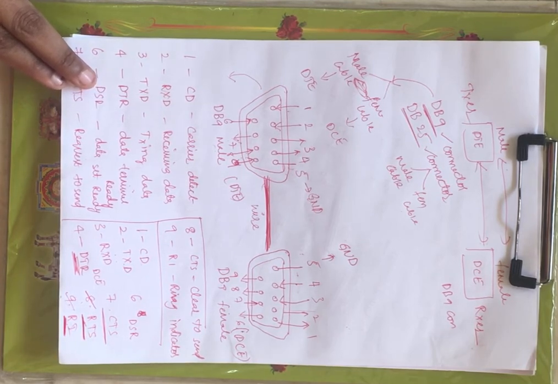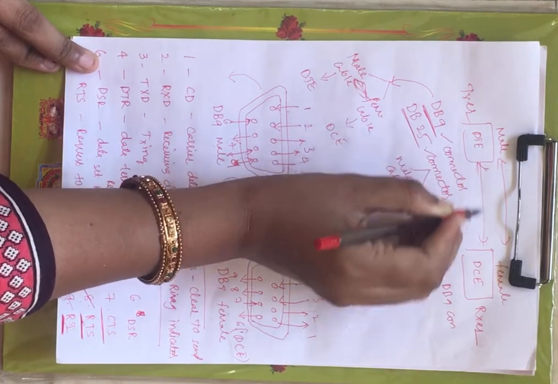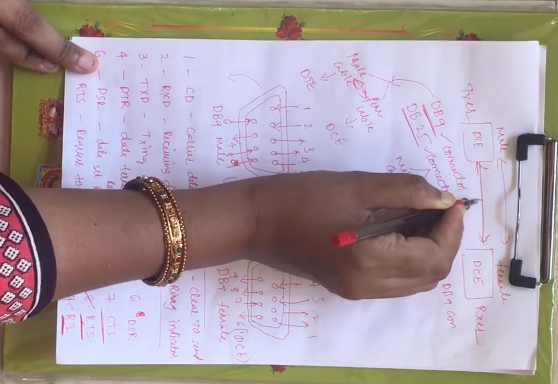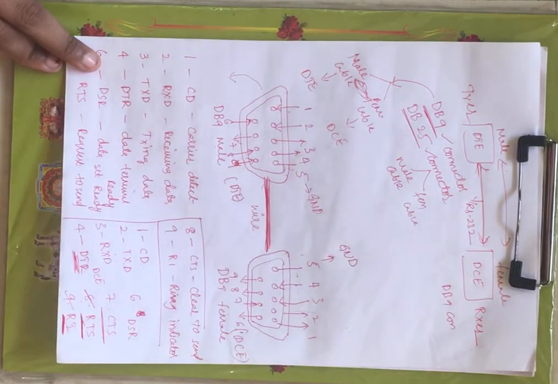Now formally RS232 is specified as the interface between DTE and DCE.